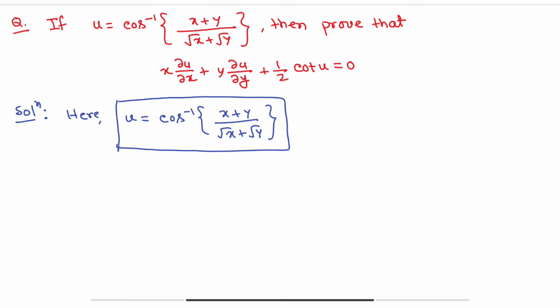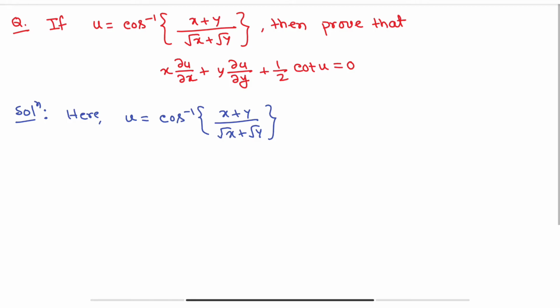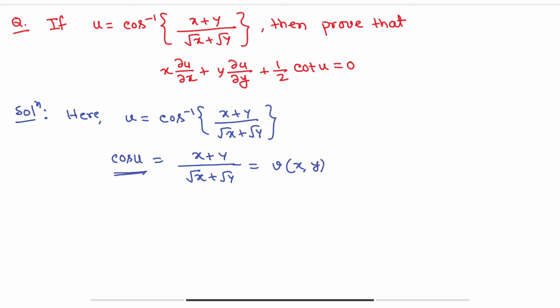Actually we can apply, but the calculation will be difficult. That's why we have to change this function. How? We can write cos u equals (x + y) divided by (root x + root y), and let's say this equals v. I am taking another function v, and v(x, y) equals cos u.